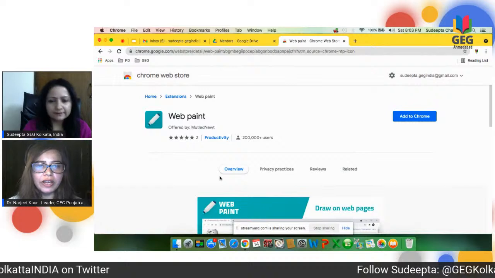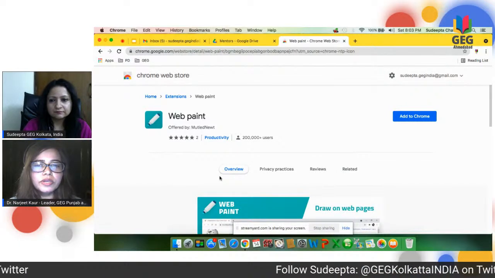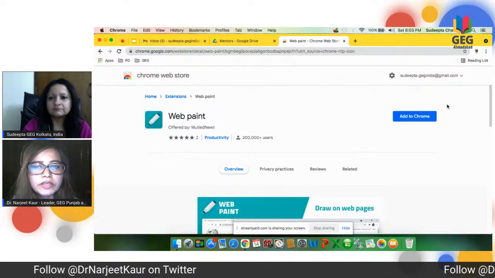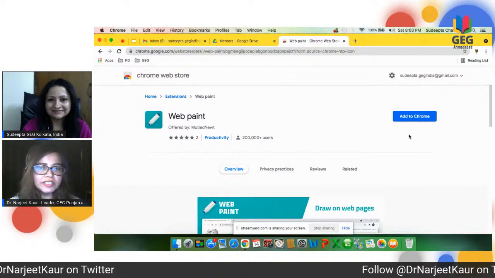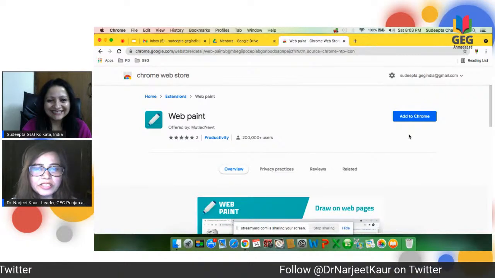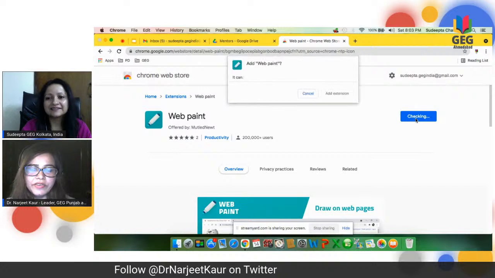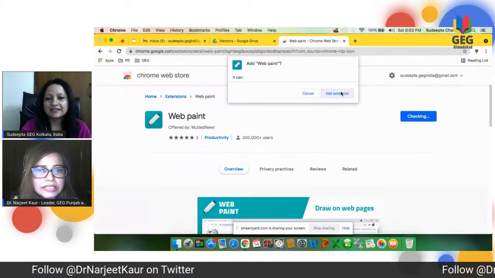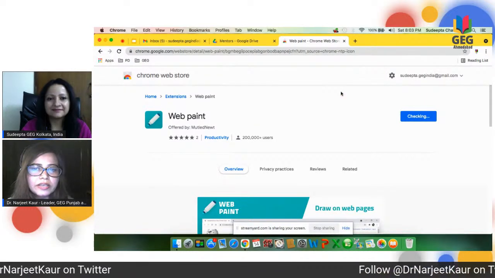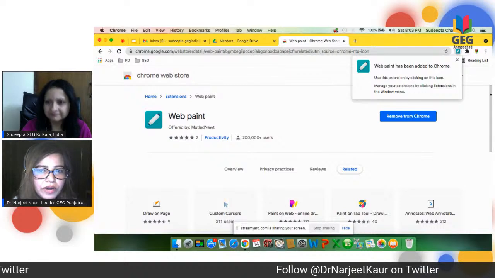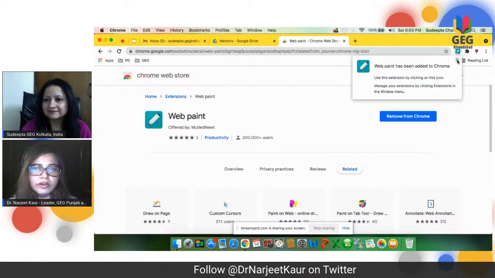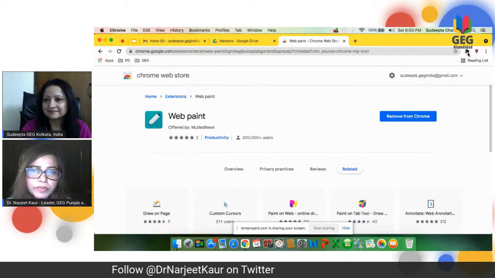We can select any of the apps or extensions, entirely up to you. But because Sudeepta and I worked on this app, it is more convenient for us. So we click on Add to Chrome, and our extension is going to be available. It checks whether it can install this extension on our browser and software.